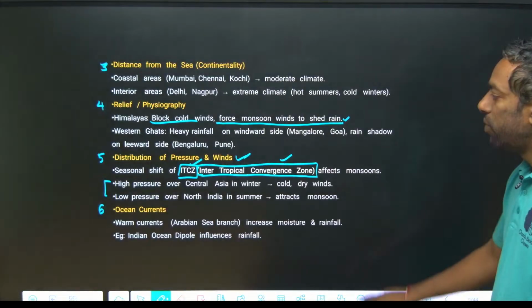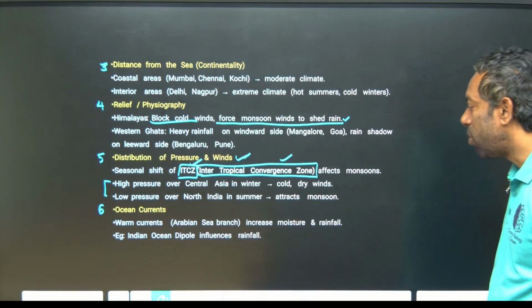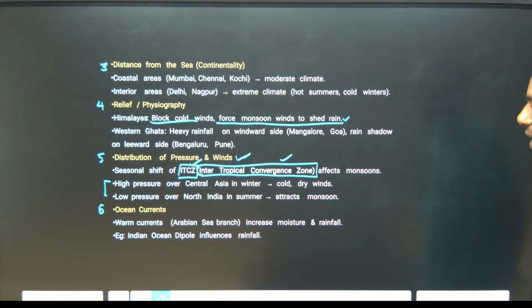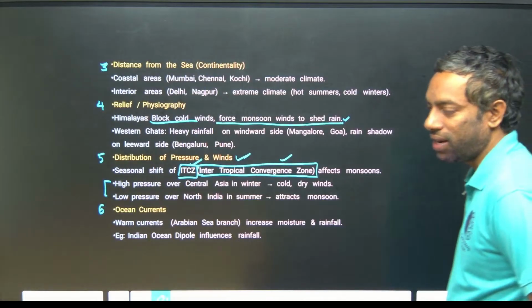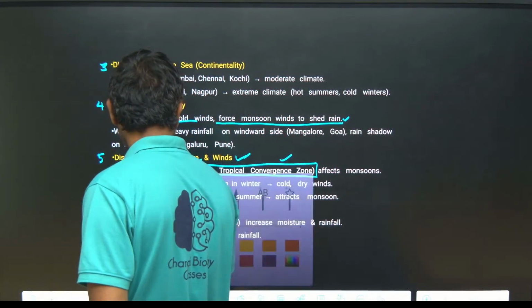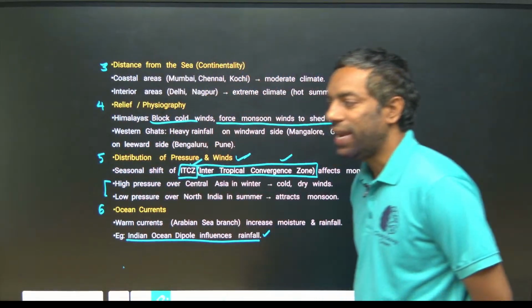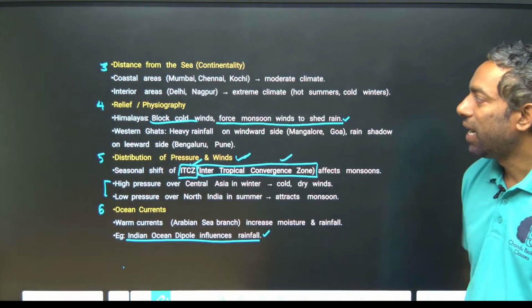Ocean current: a warm current in the Arabian Sea increases moisture and rainfall. The Indian Ocean Dipole influences rainfall, guys. This is important. They can ask you the question in any form.